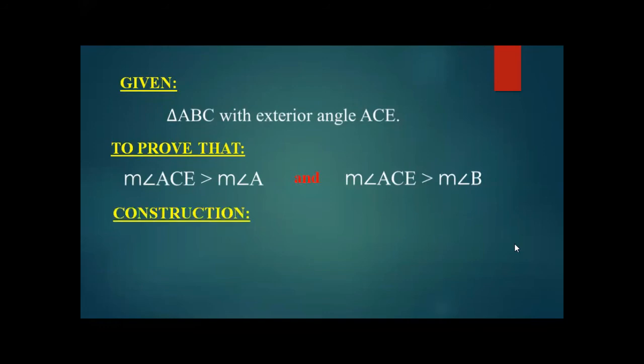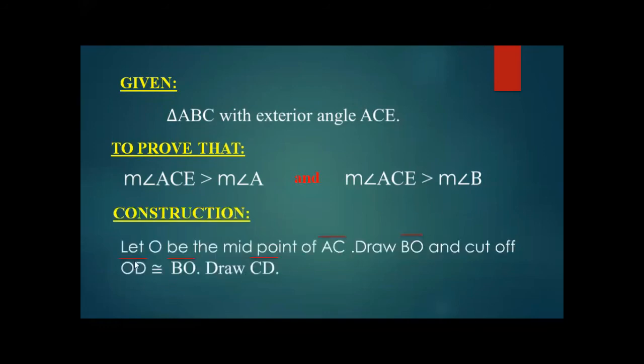This is what we have to prove. And the construction which we have made is, we took the midpoint of AC, then drew BO and cut off OD congruent to BO, and then we joined D to C, which we have discussed earlier.